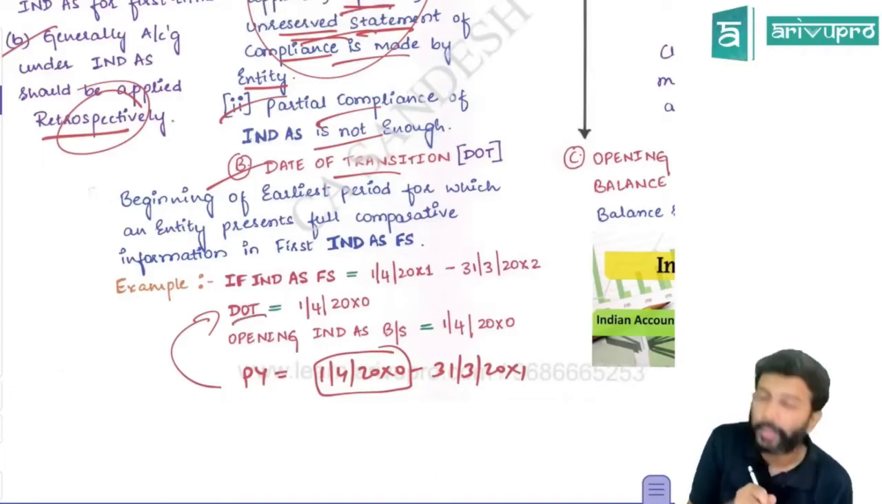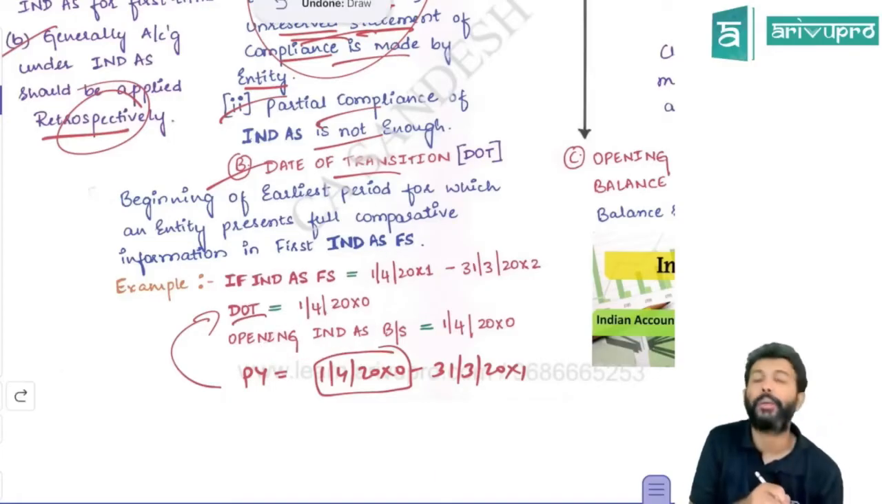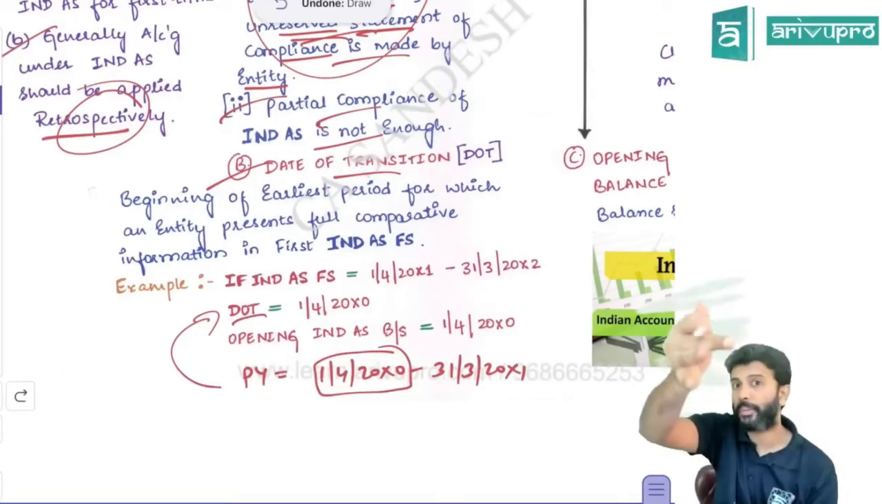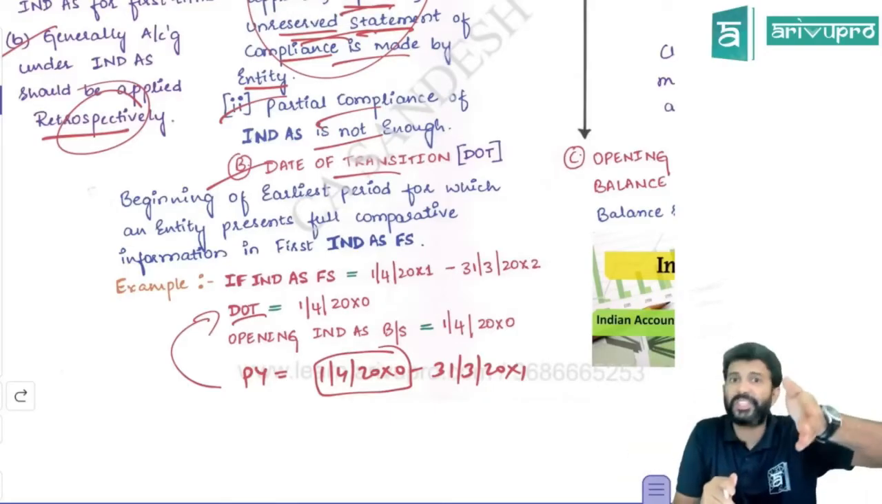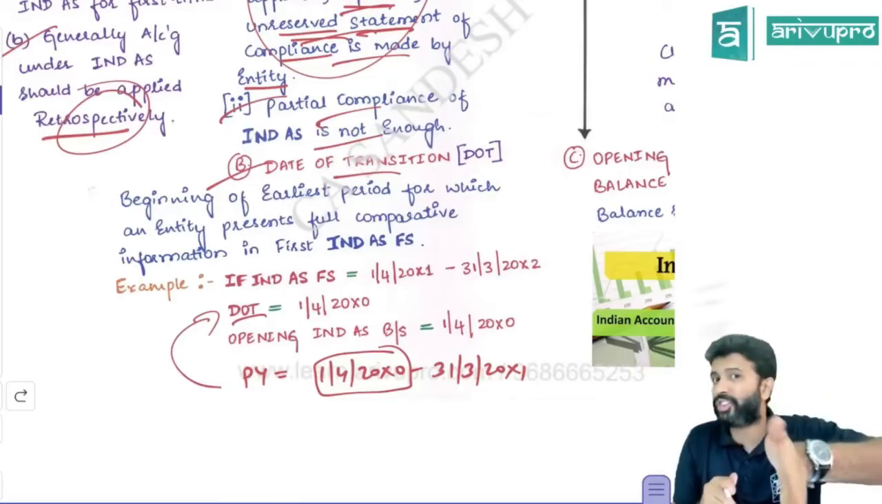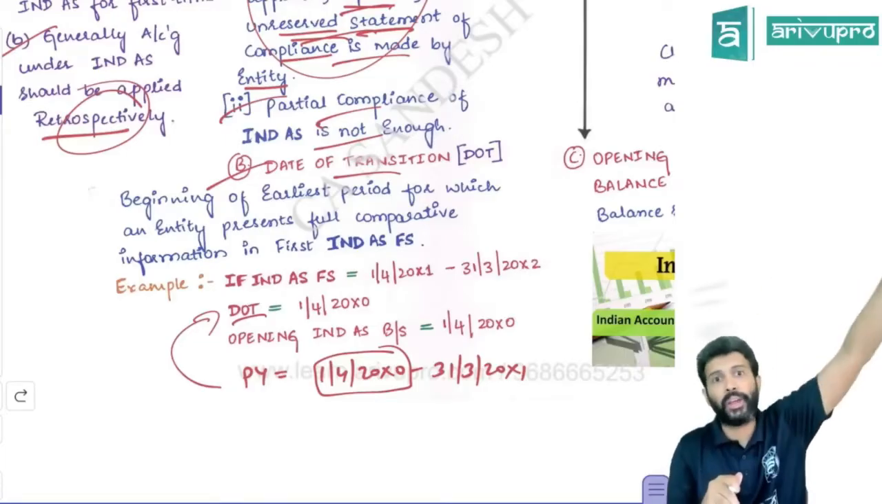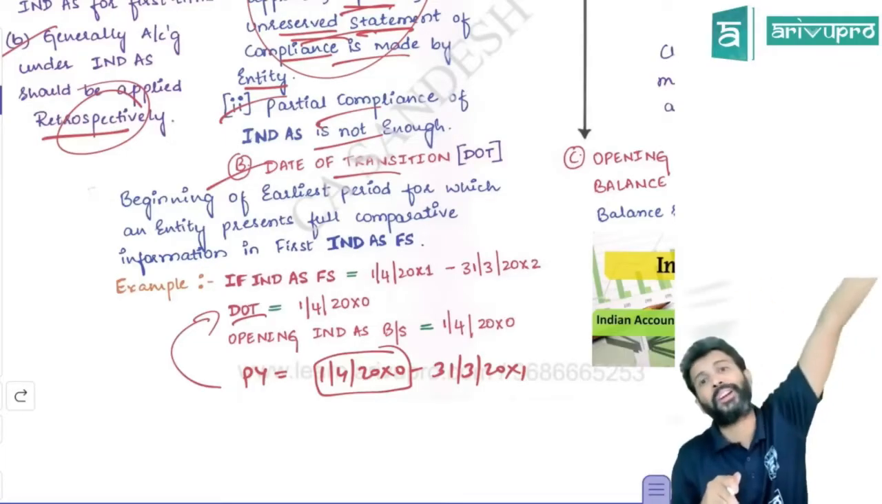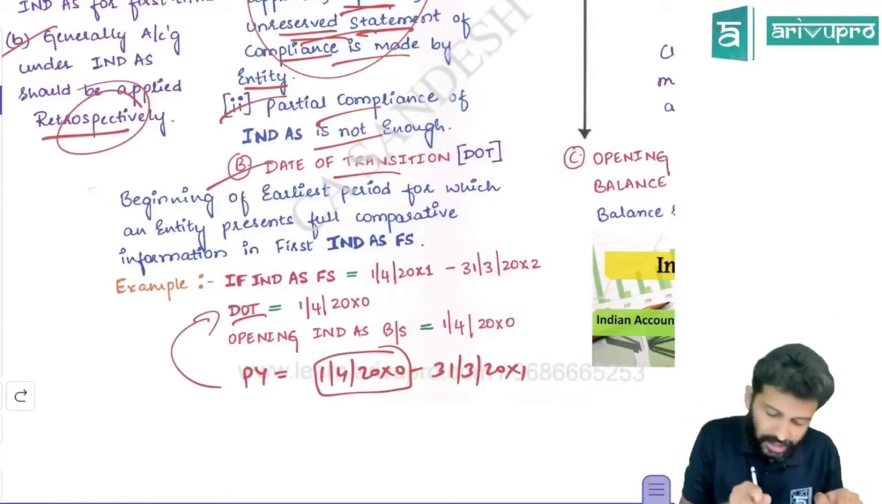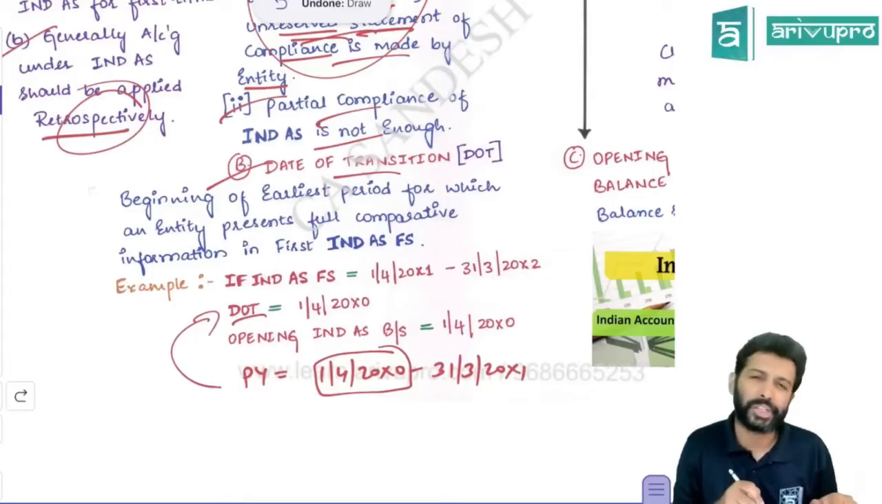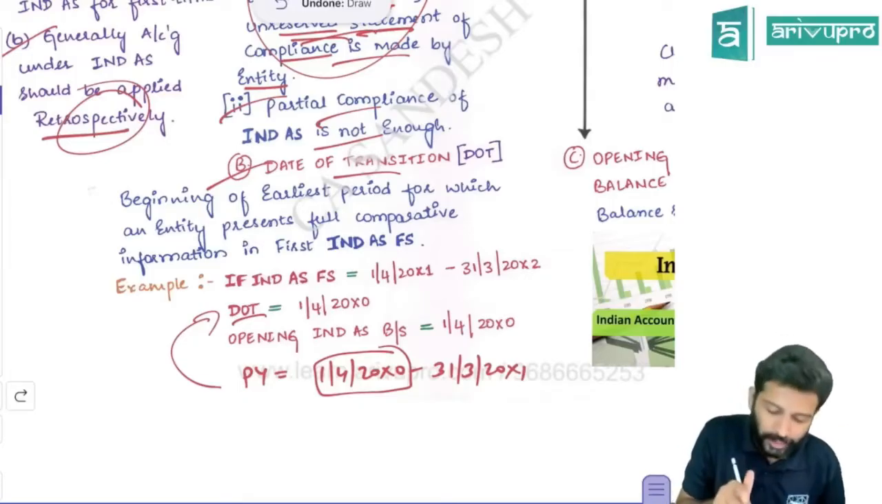On the beginning of the previous period, you need to prepare something called a balance sheet. Remember, we discussed this in IND AS 8. Whenever there is an error or a change in accounting policy and you're doing a retrospective application, if the error is not restricted to the previous year but goes beyond it, we need to prepare a third balance sheet. Here, instead of a third balance sheet, we have to prepare something called an opening balance sheet. Opening balance sheet is the balance sheet prepared on the date of transition.